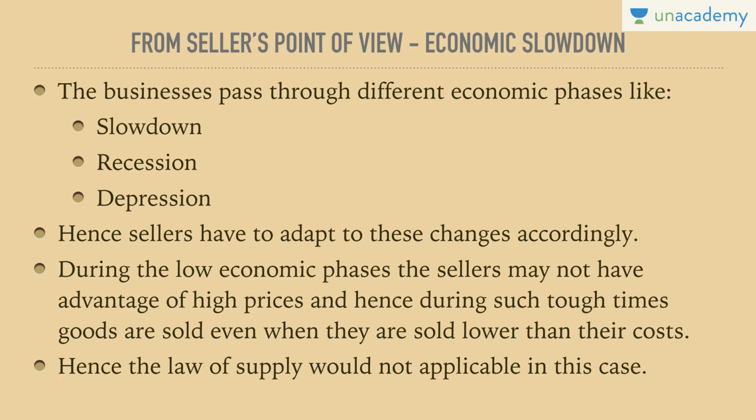How do sellers adapt? During the low economic phases, the sellers may not have the advantage of high prices, and hence during such tough times, goods are sold even at lower than their cost, because they know that the economy is in a slowdown phase. People would not be able to afford to pay much. Hence, they would not be curtailing their produce, because they know that they cannot command a higher price as people won't be willing to pay, or won't be able to pay. Hence, the law of supply would not be applicable in this case. This is an exception. So, slowdown, a more rigorous form is recession, and then comes depression.